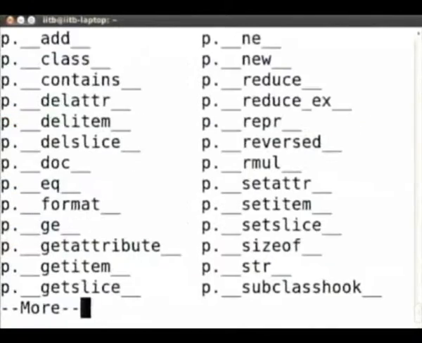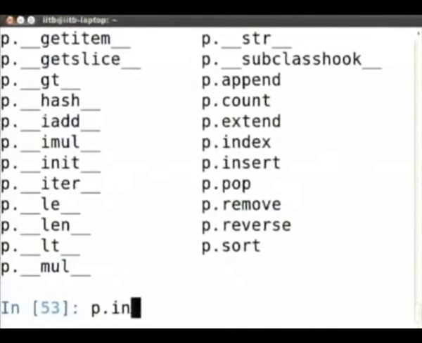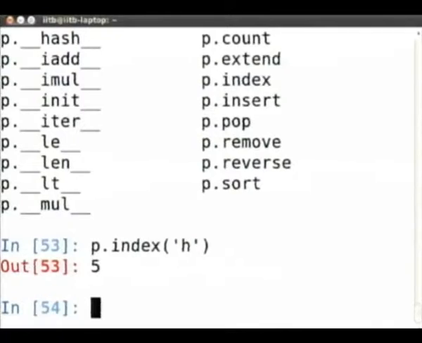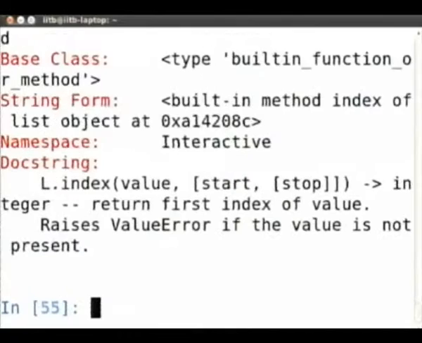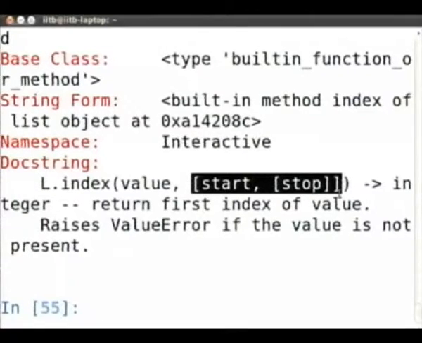Okay. Then we have P.index. Supposing I want to see where spam is or where H is, it will tell me the first occurrence of H. It takes certain optional arguments called start and stop, so it will find elements within that start and stop. If you do not specify them, it includes the entire list. So P.index will tell you where the value is. If the value is not found, it will raise an error.